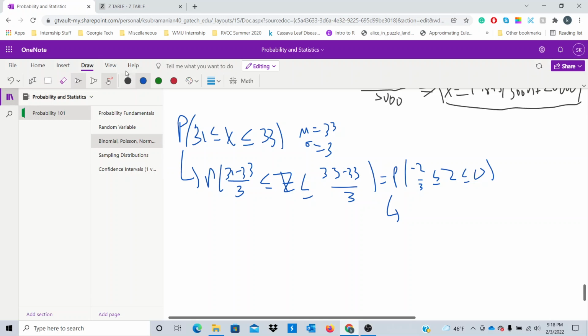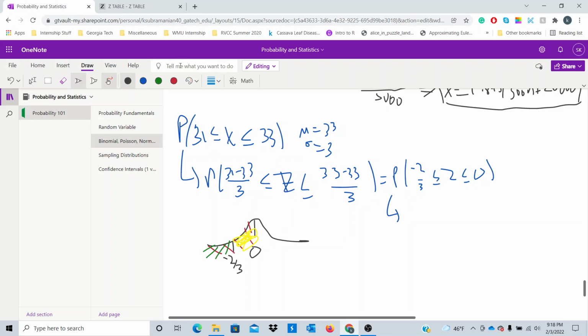So if you think about our region, right? If this is our bell curve, right? Here's my z-score of 0, and here's my z-score of negative 2/3, right? Our table can tell you the probability of z less than or equal to 0, which is the red region, and it can also tell you the probability of z less than or equal to negative 2/3. That'll be this green region. But what if we want the area in between, right? So that would be this yellowish region, right? So what we can do is subtract the red region area from the green region area.